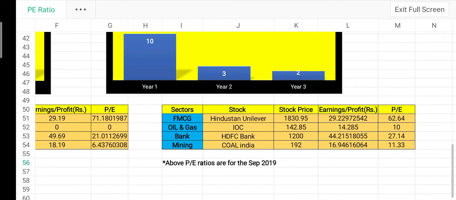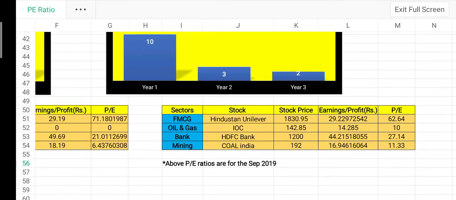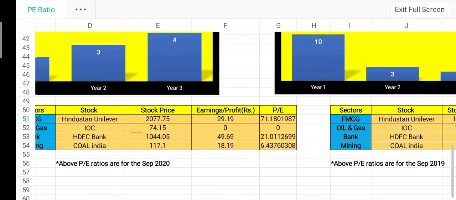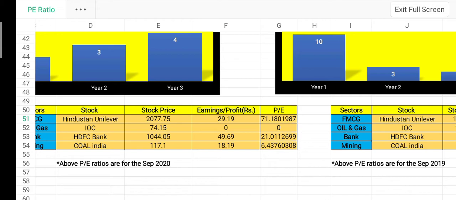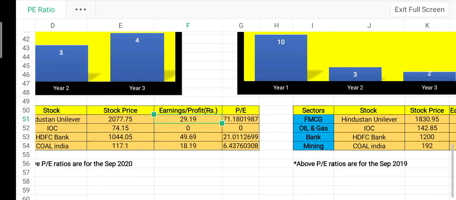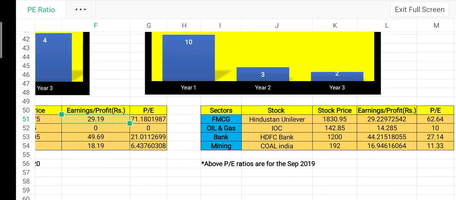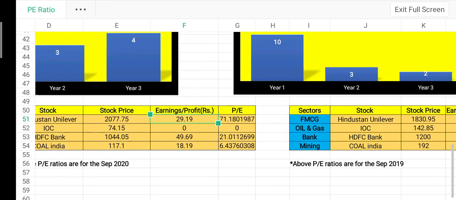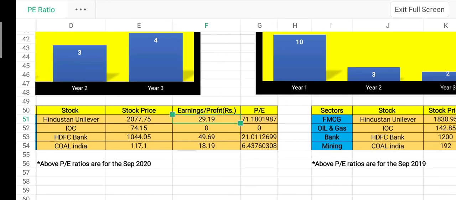So look here, the earnings is 29 for last year, 2019, and this year, due to the pandemic, the earnings remain the same, they have not decreased. Look at the PE ratio, it is 62 for the year 2019, and there is a slight increase in PE ratio to 71 for Hindustan Unilever Limited.